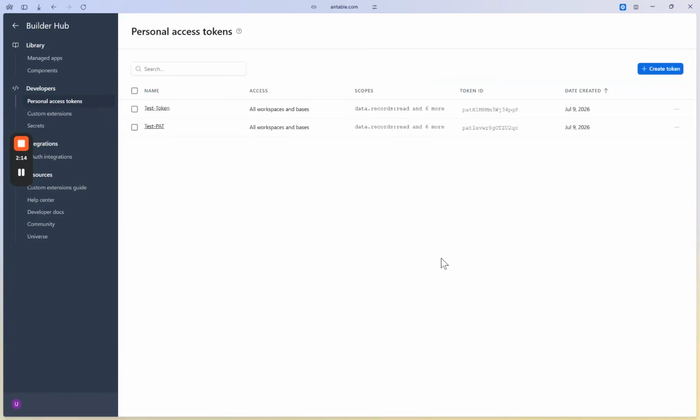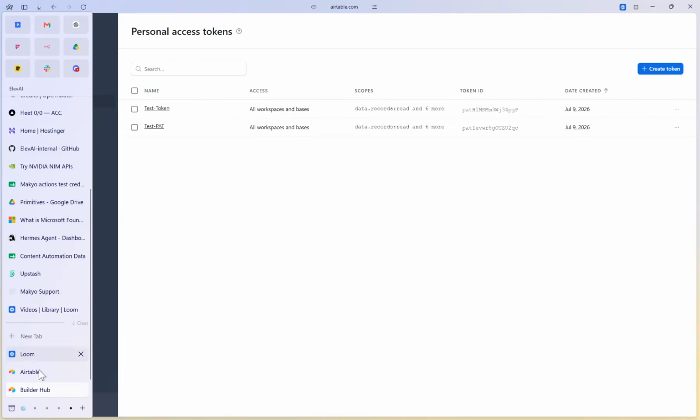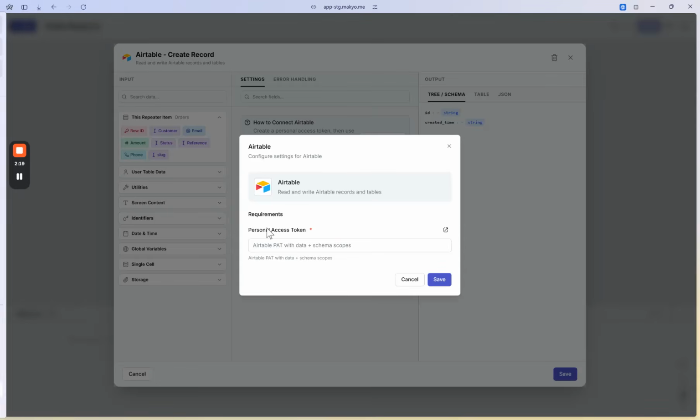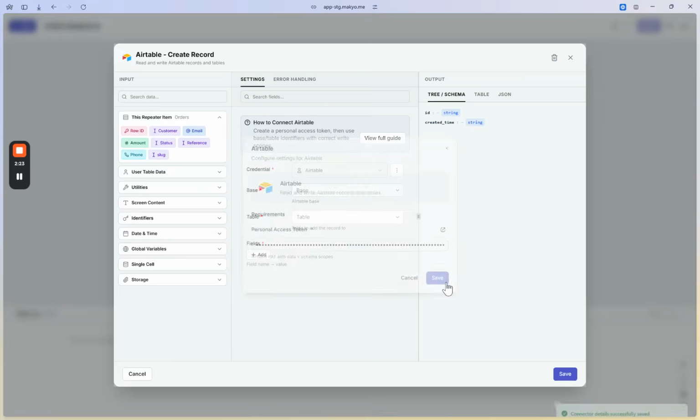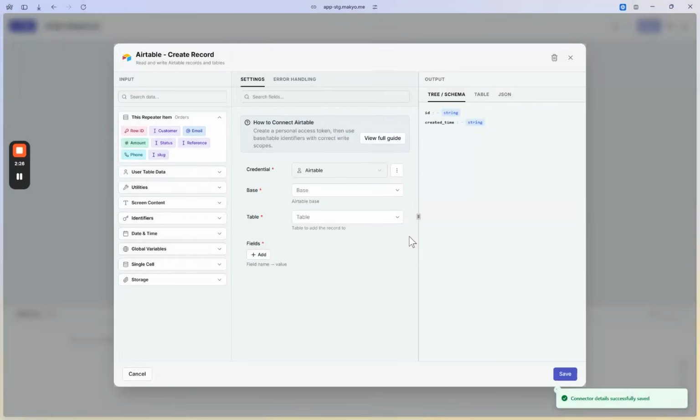Now that you have copied the secret token, you can go back to Makyo and add it here. You can see that the connection was successful. You can also test the connection here.